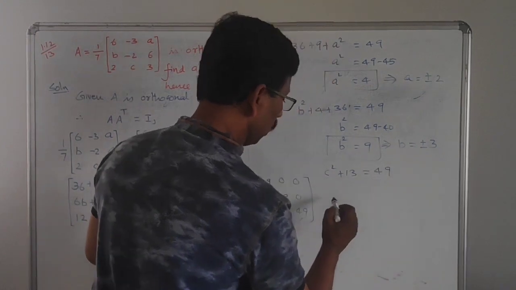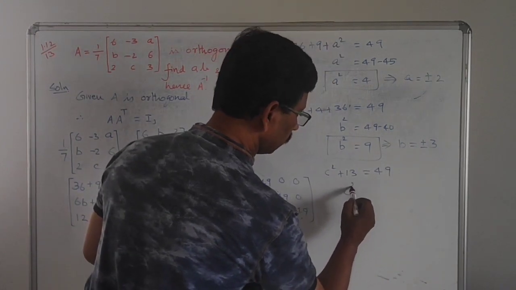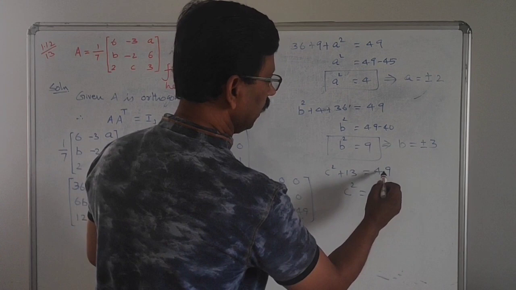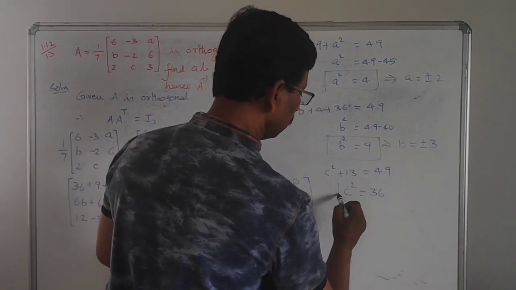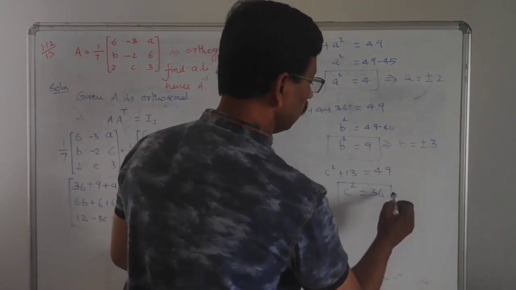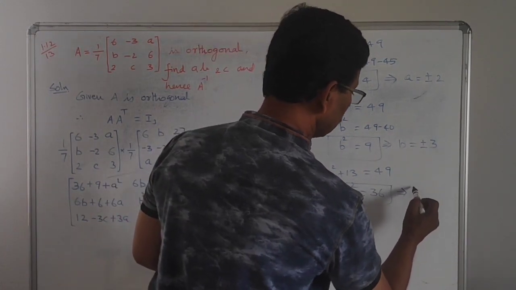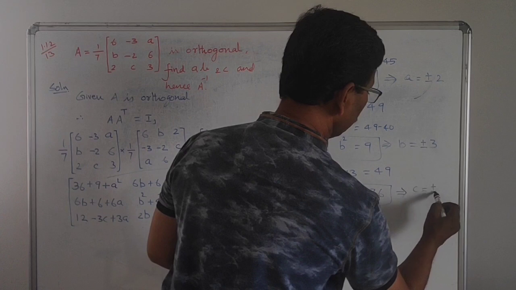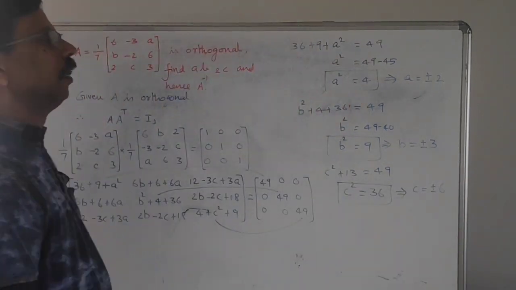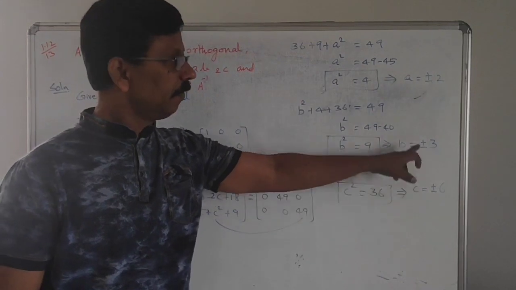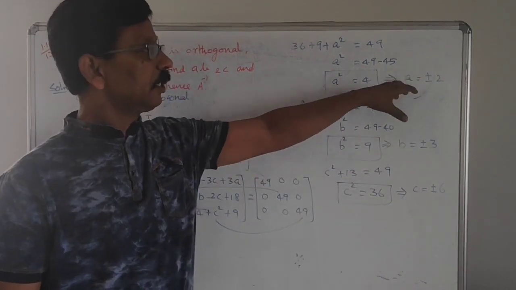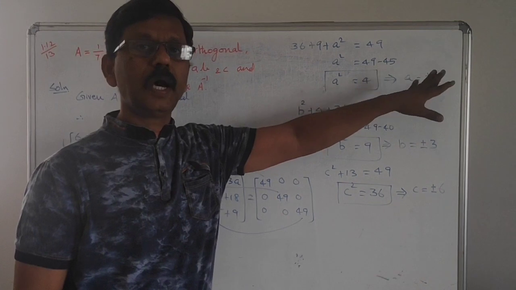Now c square is equal to 49 minus 13, equal to 36. If c square equal to 36, then c value will be either plus or minus 6. Now we have found a, b, c here, but we are not able to say specifically whether a is plus 2 or minus 2, likewise b and c.